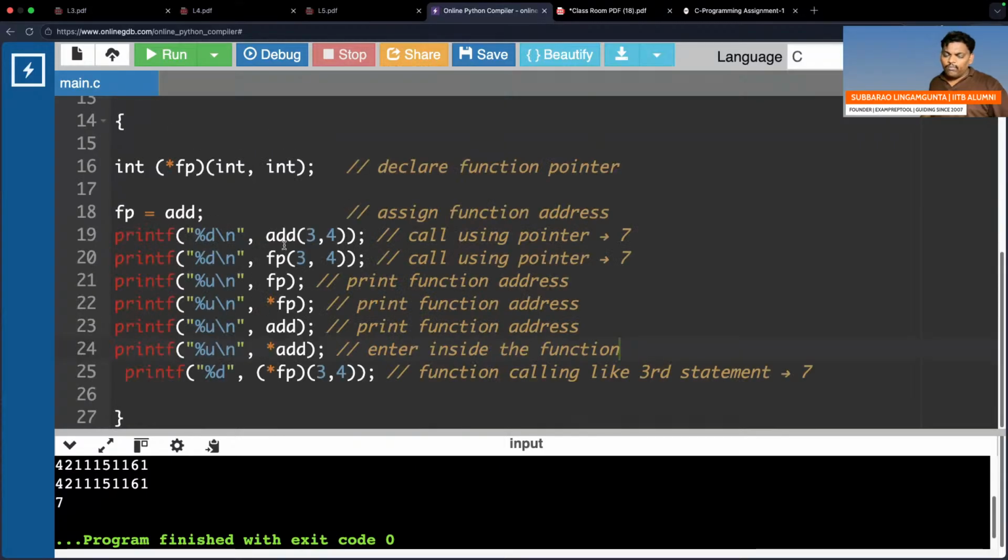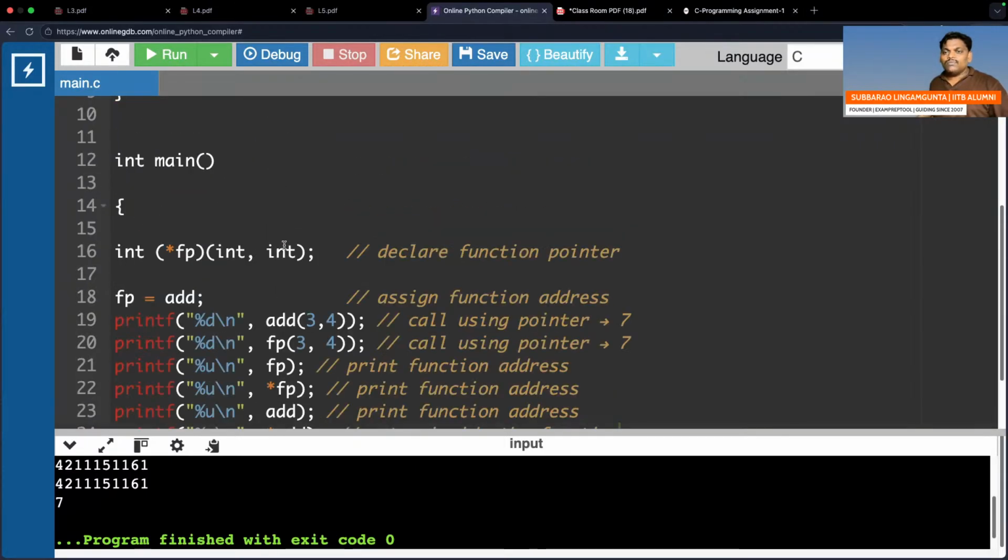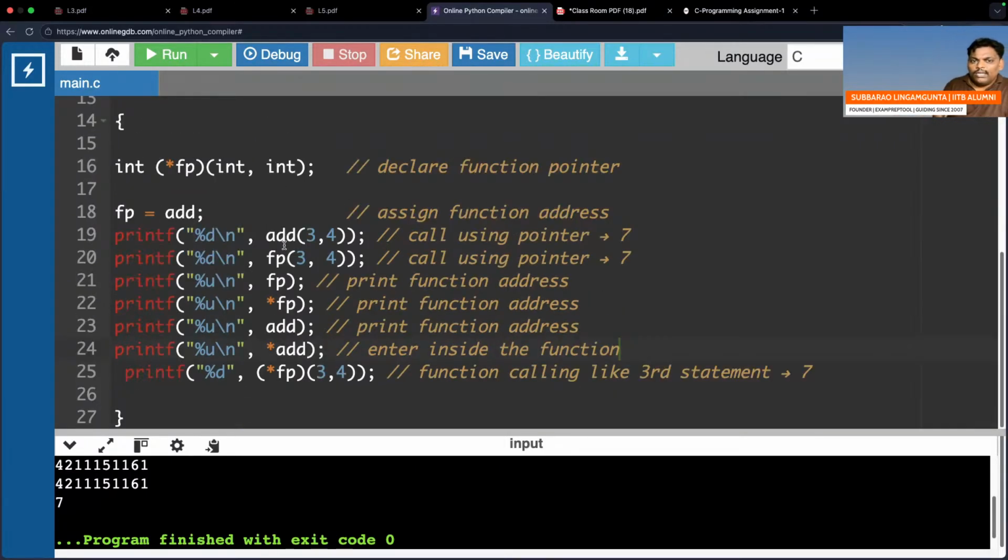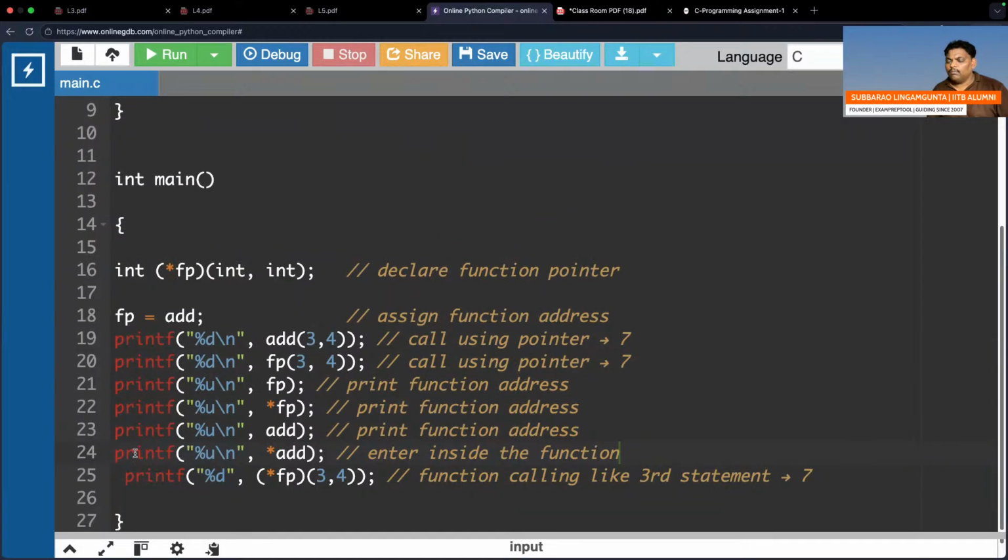Function pointer. Finally, you have to understand what a function pointer is. A function pointer means it is a pointer. Pointer means address. I am a pointer, so I have an address. If I go to that address, there is a function. Are you getting?